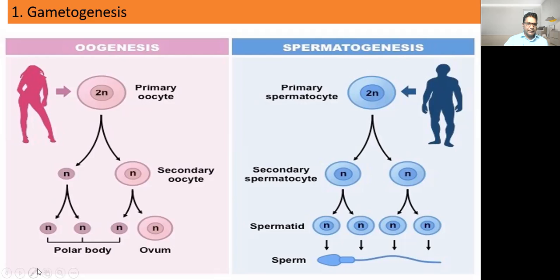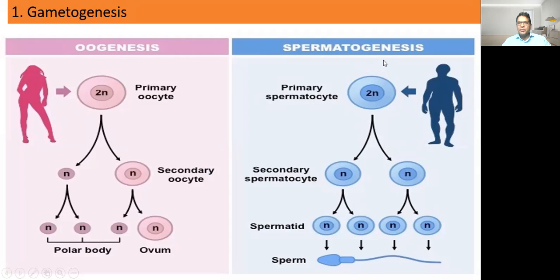So ultimately, during oogenesis, one ovum and three polar bodies are produced. The ovum is larger in size with more cytoplasm, while the polar bodies have very little cytoplasm, and they become non-functional.